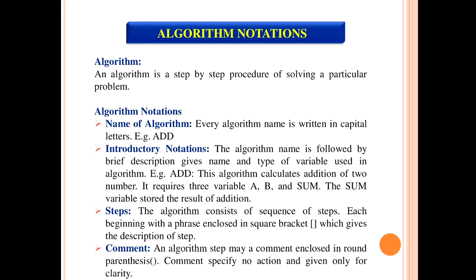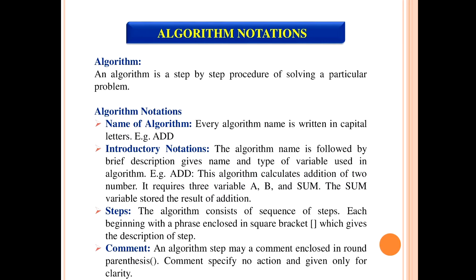The next and the last algorithm notation is the comment. All of us are aware of the comment. A comment is a non-executable statement which we generally write to understand the concept. An algorithm step may have a comment enclosed in round parentheses. In the algorithm notations, you have to write the comment within round parentheses. A comment specifies no action and is given only for clarity.